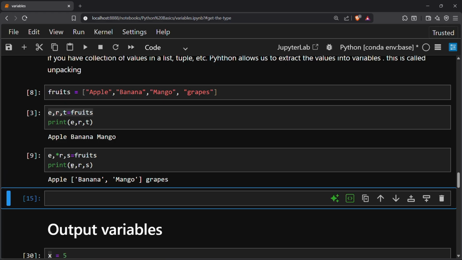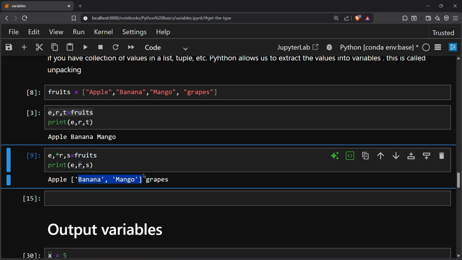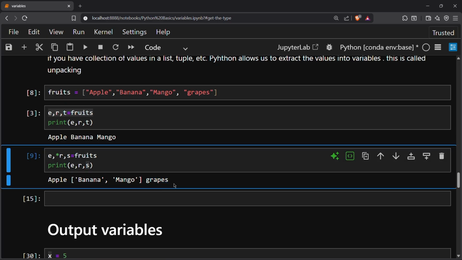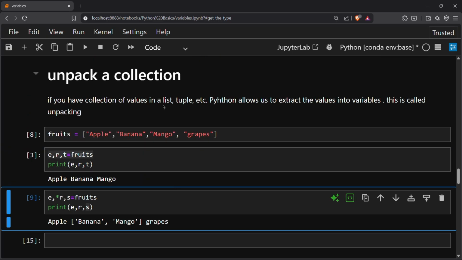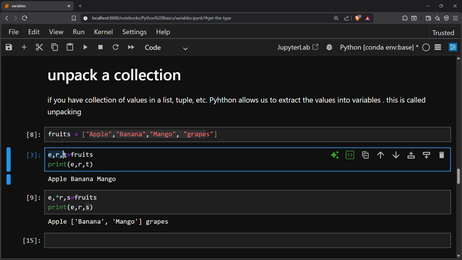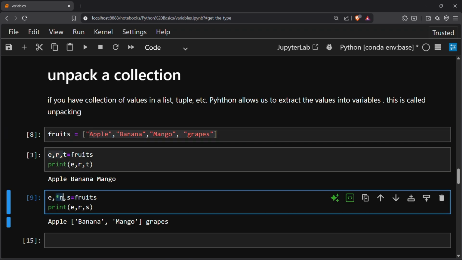So see, for E this is apple, for variable R the value is banana and mango, and for S the value is grapes. So what is the learning from here? If we are doing a normal unpacking, the collection items must match the number of variables, and if I want fewer variables and more values, then I will use the asterisk, which will hold more values than one. Okay, so this is for unpacking a list.